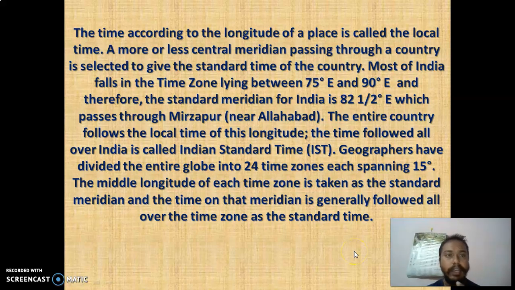Now I have told you, what is local time? The time according to the longitude of a place. We have already learned in our last class how to find time with the help of longitude. So when you have the longitude of a place, you can find the time. That time is the local time of that place. Now that time may be more or less different from the standard time of the central meridian passing through the country. If you know the exact Greenwich Mean Time and you know the longitude, we can find a time that will be more or less different from the standard time.